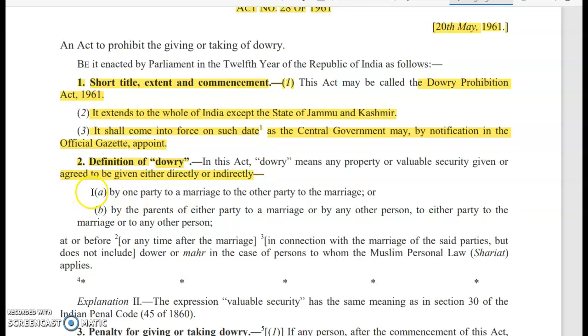Then clause A under section 2 stated that by one party to a marriage to the other party to the marriage, or clause B stated that by the parents of either party to a marriage or by any other person to either party to the marriage or to any other person at or before.